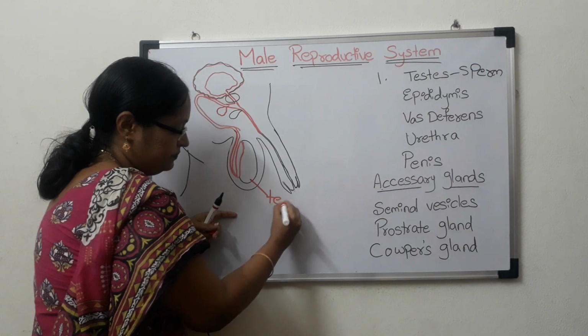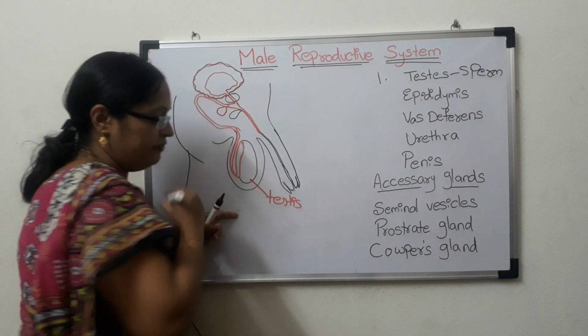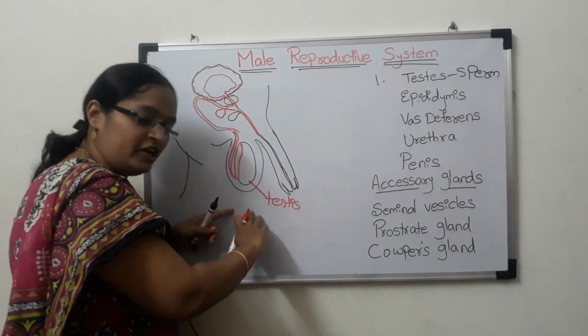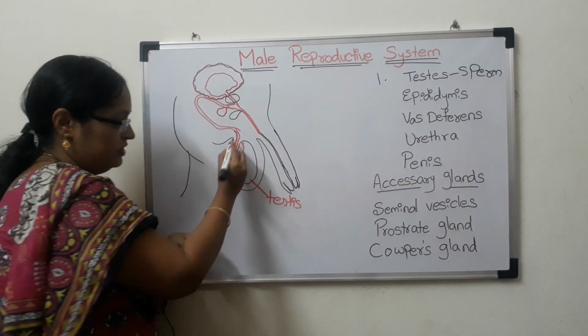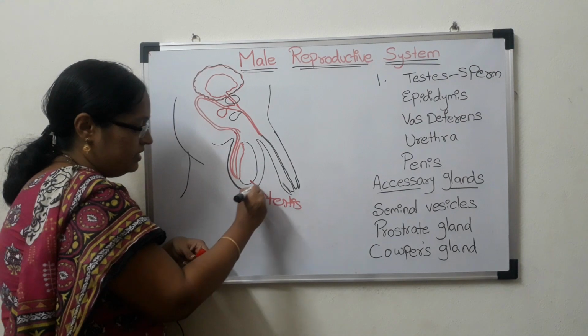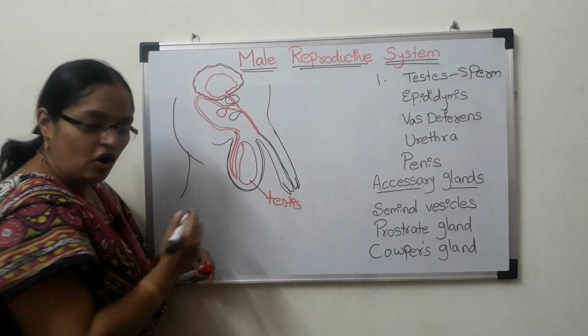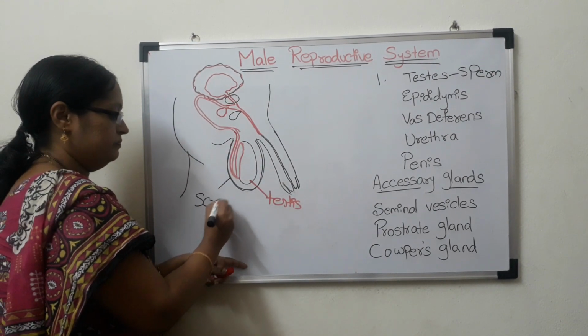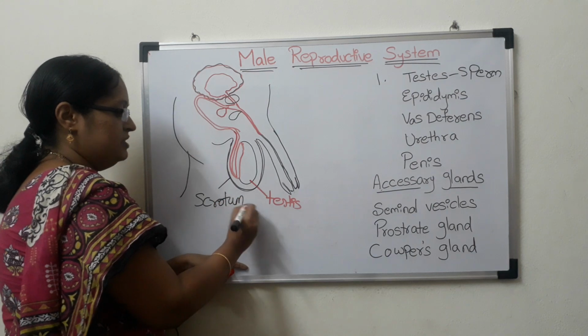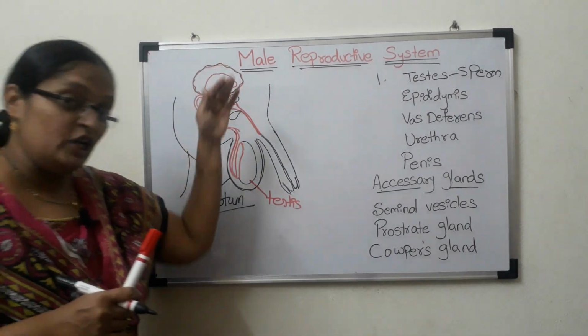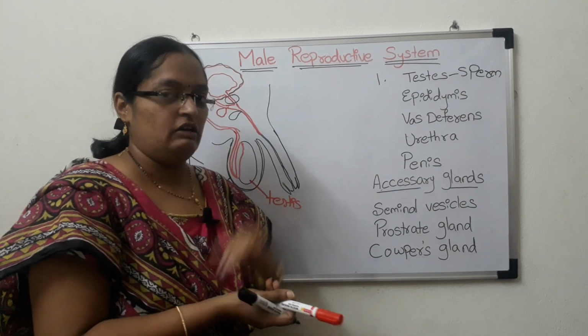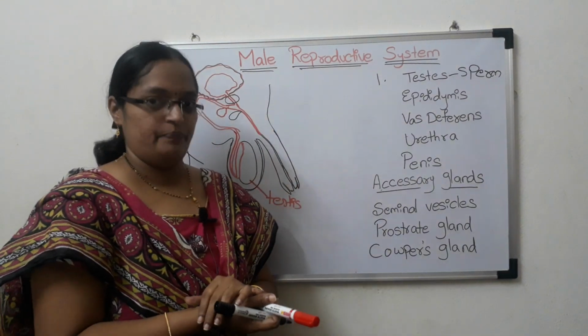The pair of testes are present inside a sac-like structure. This is the sac-like structure that we call scrotum. Scrotum is the sac-like structure which is present below the abdominal cavity in the male organism.